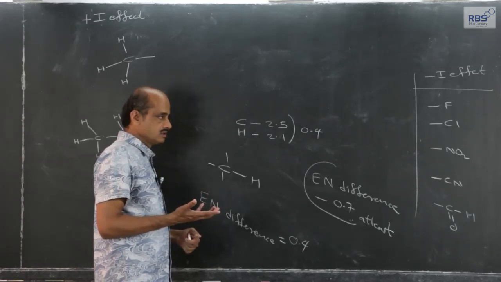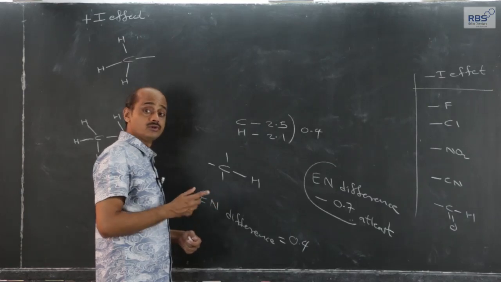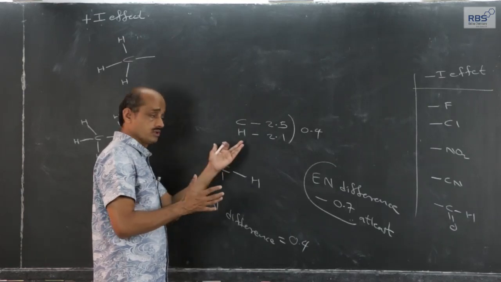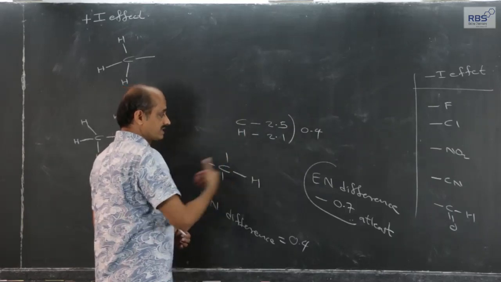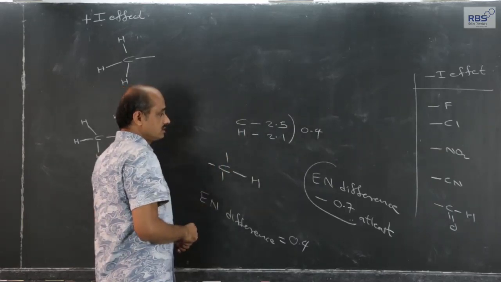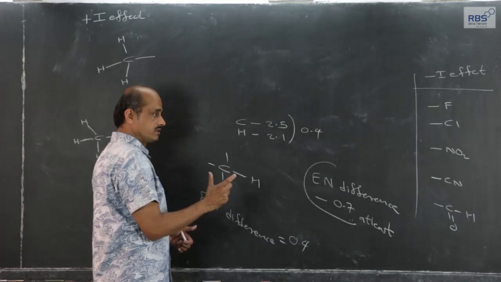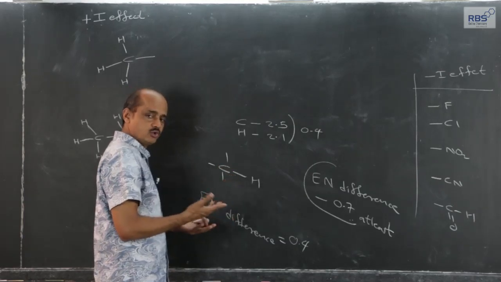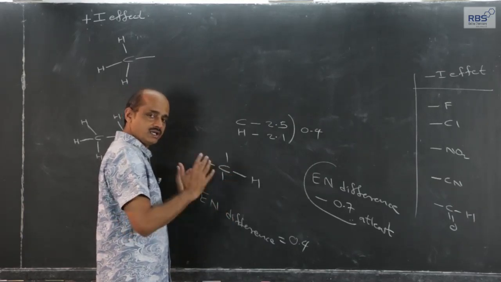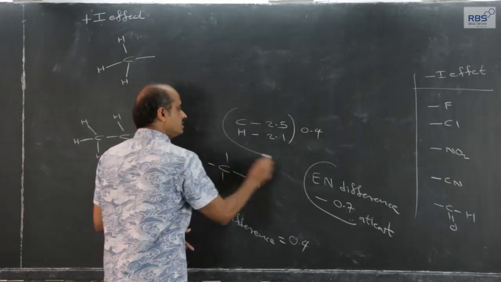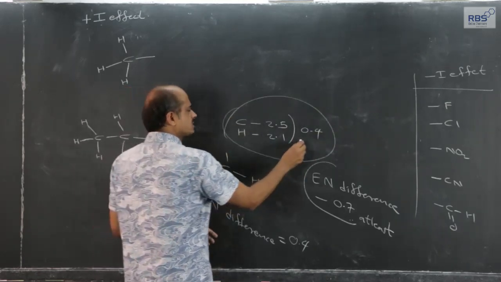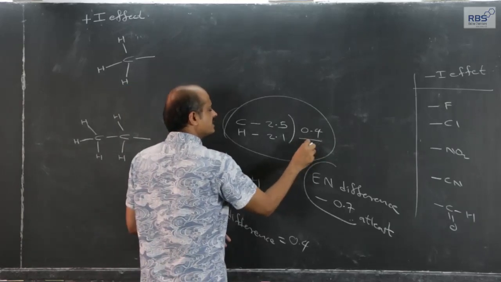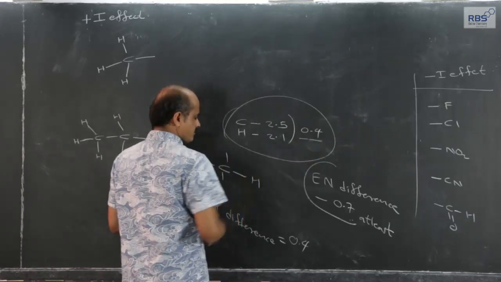Theoretically, or as compared to chlorine molecule, it is polar, because chlorine Cl2, just now I have told you, the electronegativity difference between the two same atoms is 0, no slight shifting, perfect covalent, equal sharing. Here there will be slight shifting, but it is such a slight shifting, for such a small difference in electronegativity.